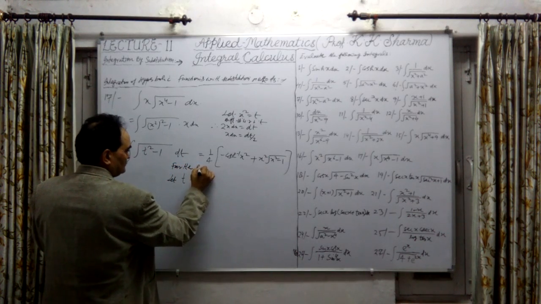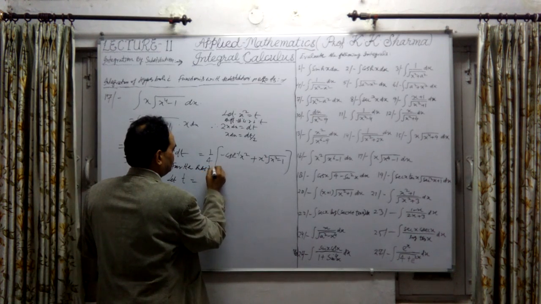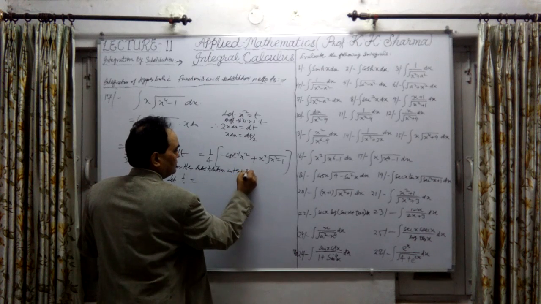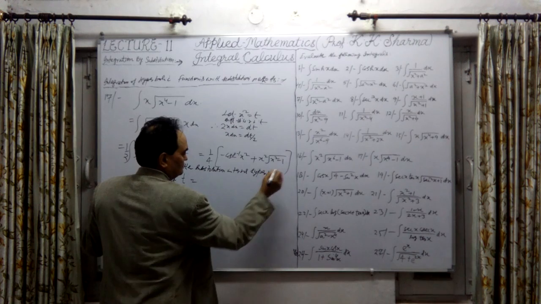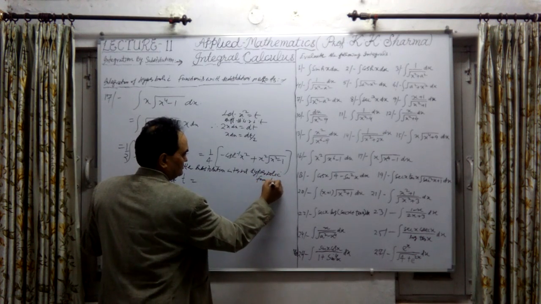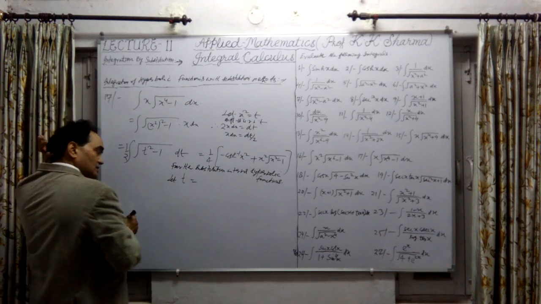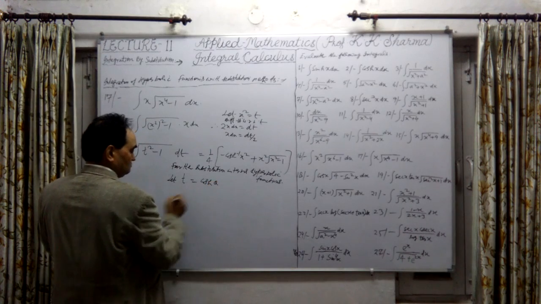Substitution in terms of hyperbolic functions. Substitution in terms of hyperbolic functions. Now, hyperbolic functions. The trigonometric hyperbolic function. That is, let t equal to cosh theta.